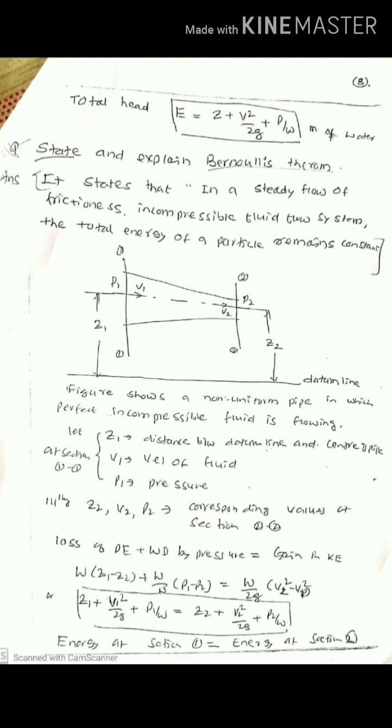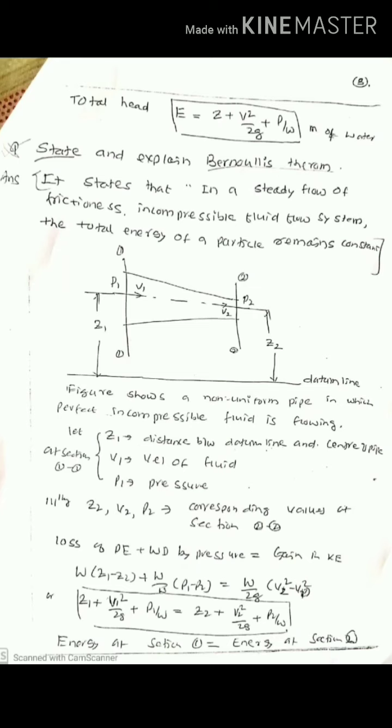Hence, it can be explained by the following figure, in which we are seeing a tapered pipe represented by the two sections 1-1 and 2-2, and a common line is drawn at the bottom, that is called the datum line. Section 1-1 is at a height of Z1 meter, whereas section 2-2 is at a height of Z2 meter. P1 is the pressure at section 1, P2 is the pressure at section 2, V1 is the velocity at section 1-1, and V2 is the velocity of the fluid at section 2-2.